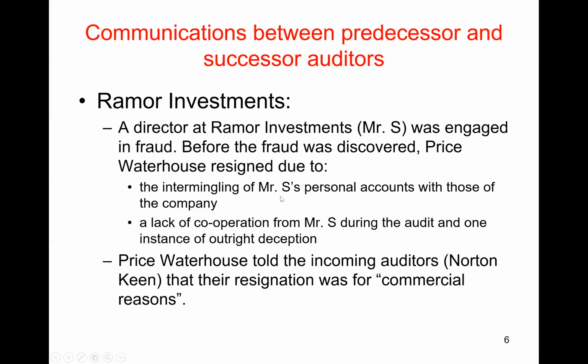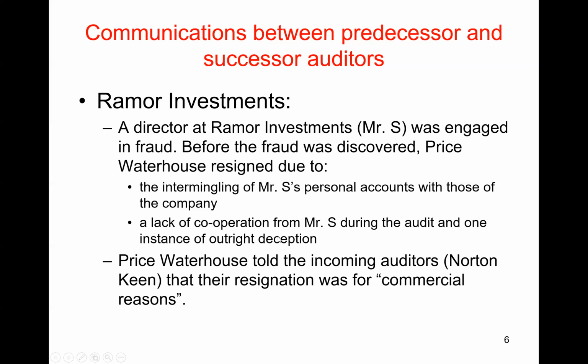First of all, they noticed that Mr. S's personal accounts had been intermingled with those of the company. Okay, so he was basically looting the money out of the company, right? So there's this intermingling. He was using the company's money for his own personal needs. And then secondly, there was a lack of cooperation from this Mr. S, this person involved in the fraud, during the audit. Right? So Mr. S had not cooperated with the auditors, and there's one instance of outright deception. So Mr. S had tried to deceive the auditors. So this is what Price Waterhouse knew when they resigned.